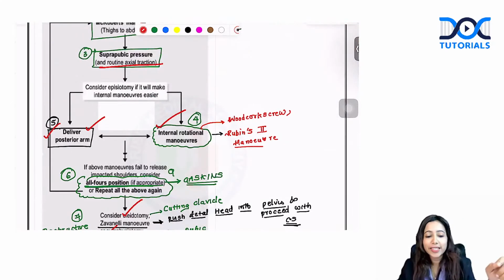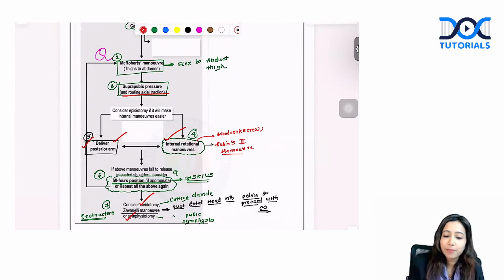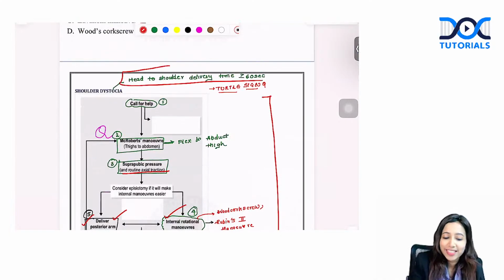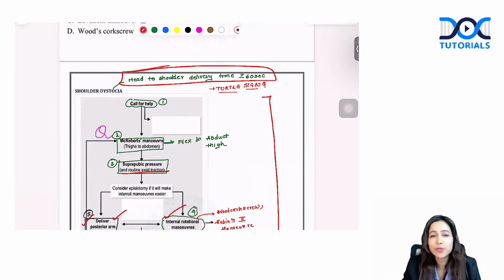So right from this algorithm, which is very important for shoulder dystocia, this question had come. And this was the question again that came in last time's exam. Shoulder dystocia is a very important topic that can again be repeated. So students who are preparing for the next exam as well, you have to focus on the complications associated with GDM, shoulder dystocia, macrosomia, all those things are very important.